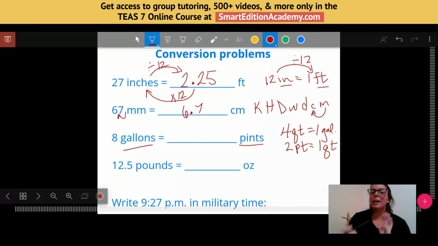Okay, so I could go from gallons to quarts just by multiplying by 4. So 8 times 4 would give me 32. Well, that's in quarts. Now, if I want to go from quarts to pints, I'm going to have to multiply that by 2 to get my answer of 64.